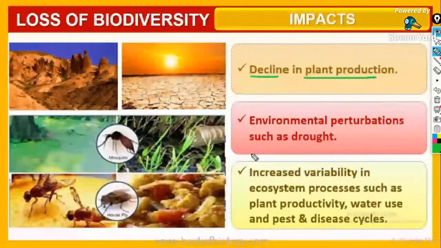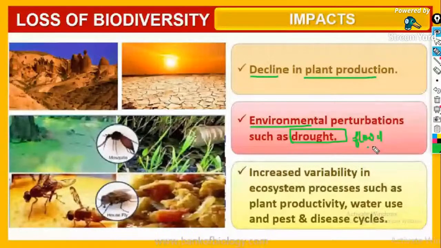Second, there are certain environmental disturbances such as flood, drought, etc. These are some of the impacts of the loss of biodiversity on the whole environment. Third is the increased variability in ecosystem processes such as plant productivity, water use, and pest and disease cycles.